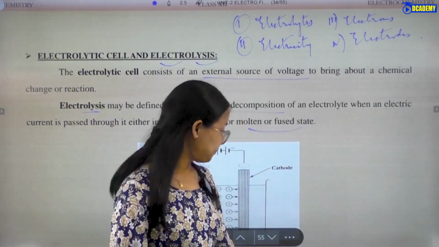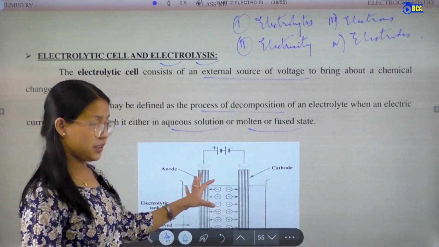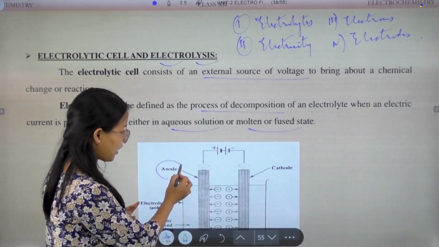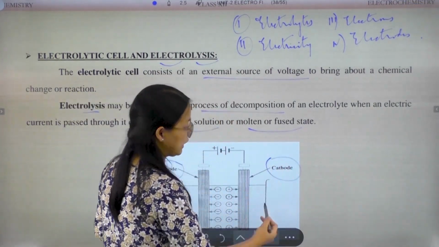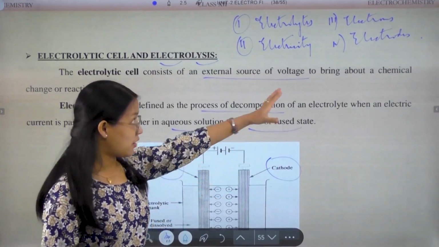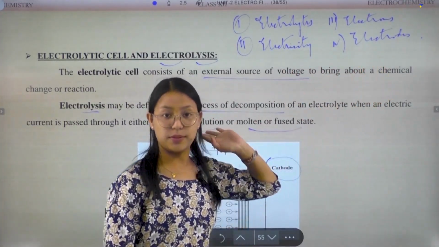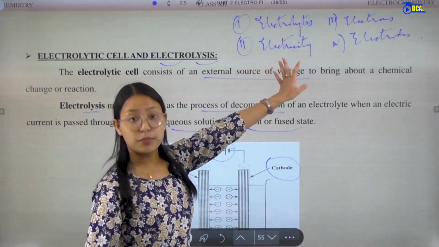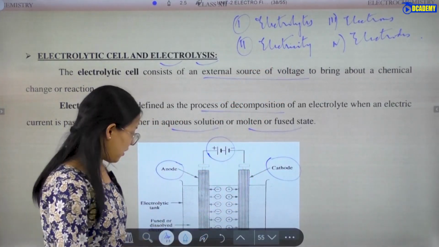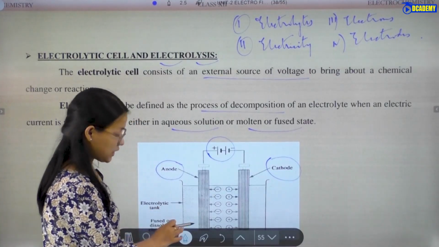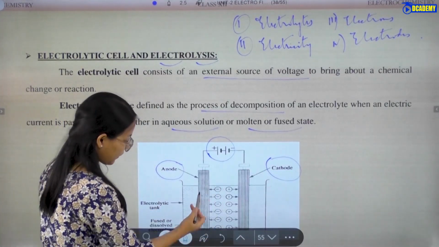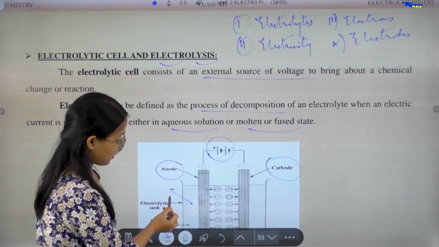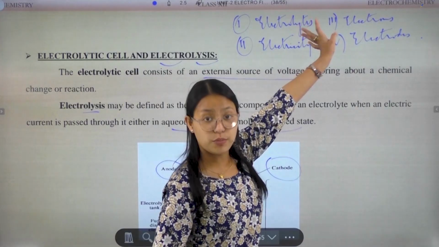So let's see here. See the figure of the electrolytic cell. One is the anode and cathode, the fourth one is electrons. Then this one, Roman number 2, is electricity. Then the electrolytic cell is a vessel. Here are the fused or dissolved electrolytes, the solutions. These are the electrolytes, Roman number 1.